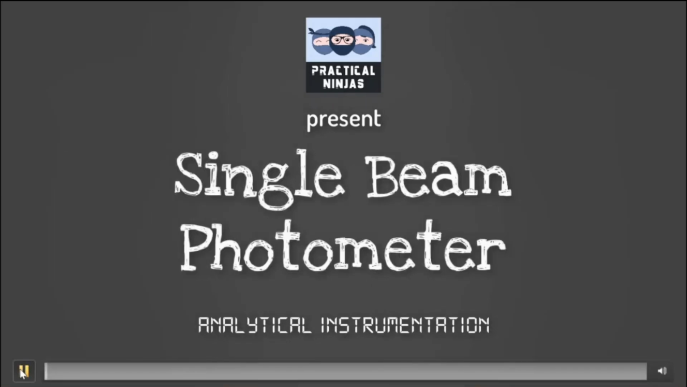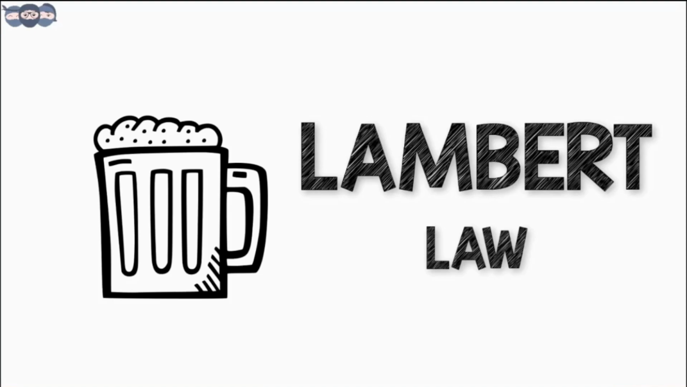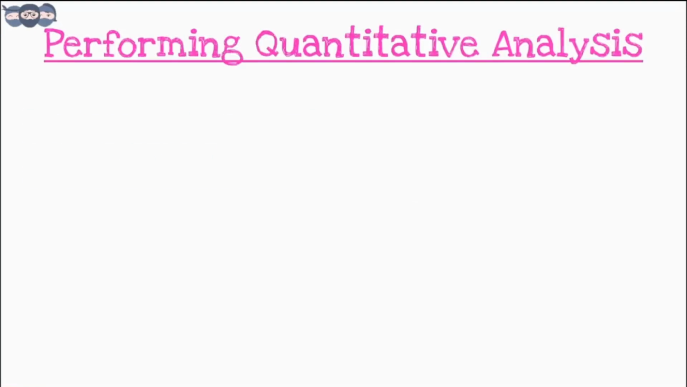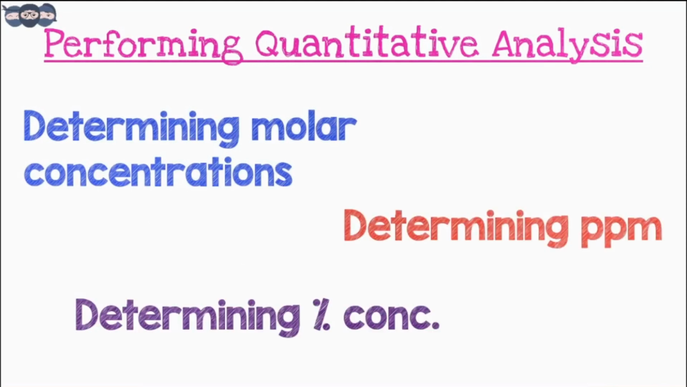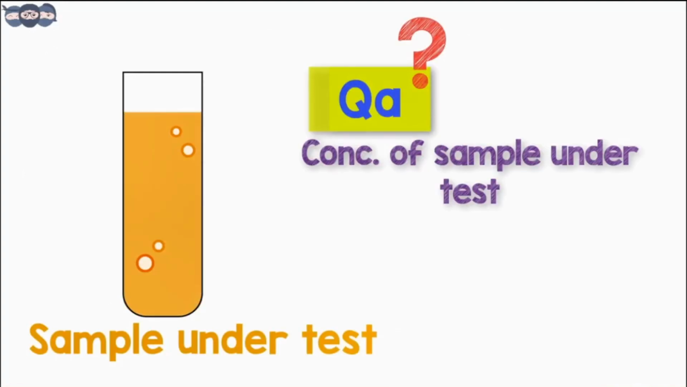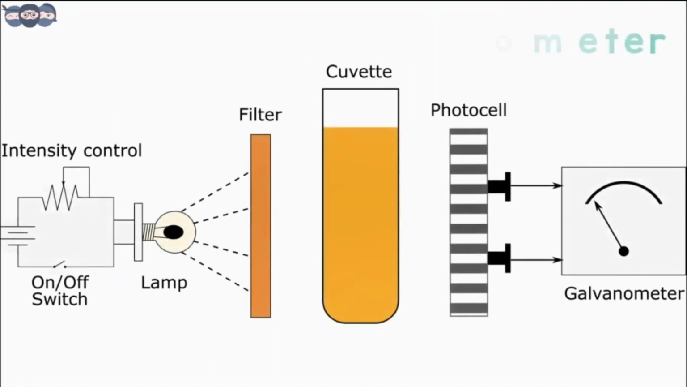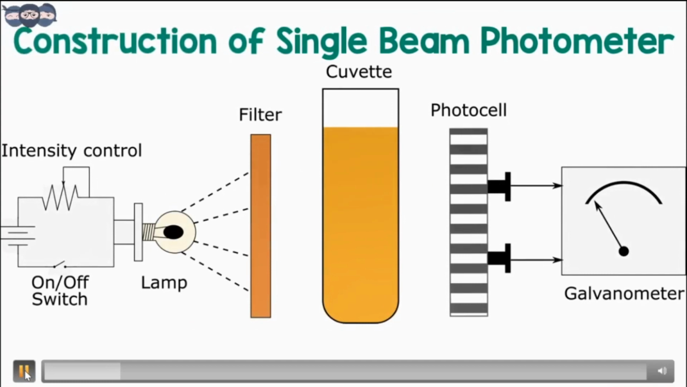In this video, we are going to discuss the single beam photometer. Let's start with the principle. The single beam photometer follows the Beer-Lambert's law to determine the concentration of an unknown sample. The absorption of light by a reference sample and an unknown sample is used to obtain the value of the unknown. As seen in the diagram, we can start with the construction of this instrument.